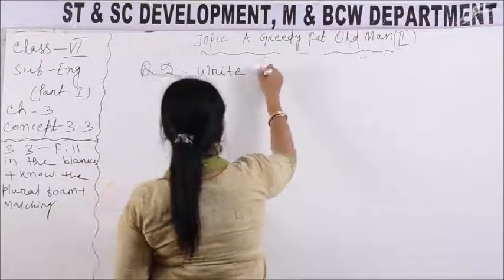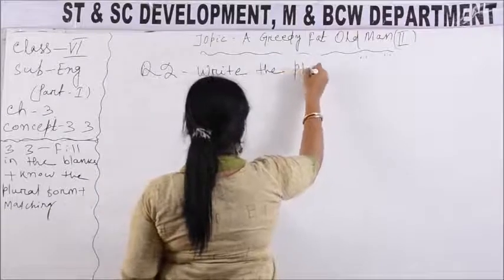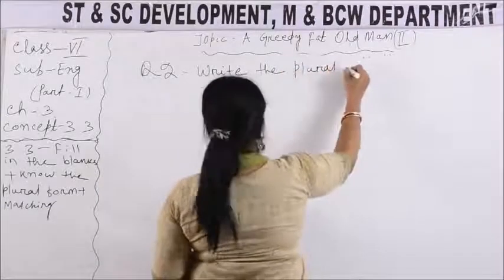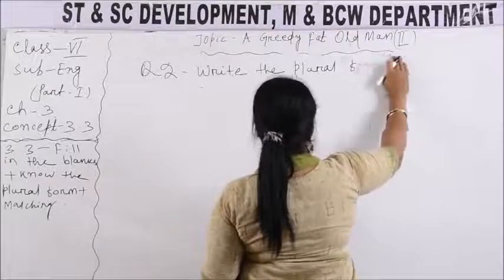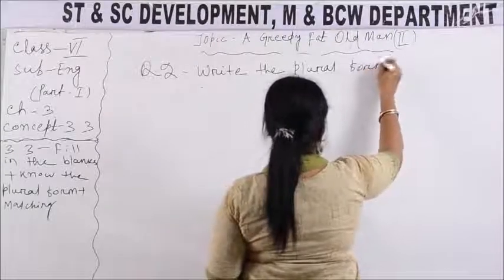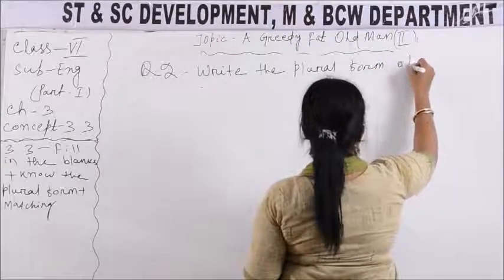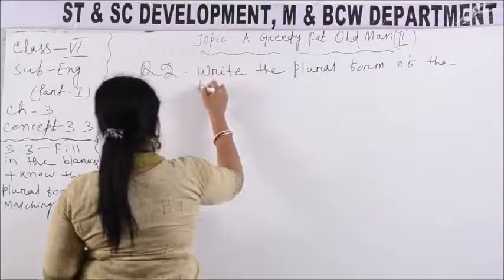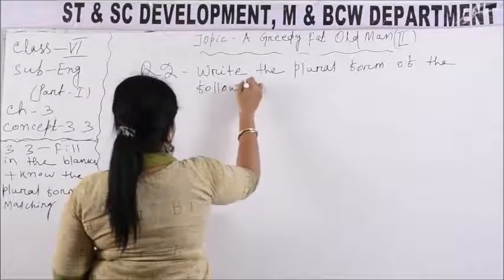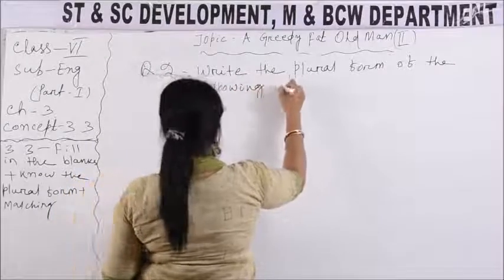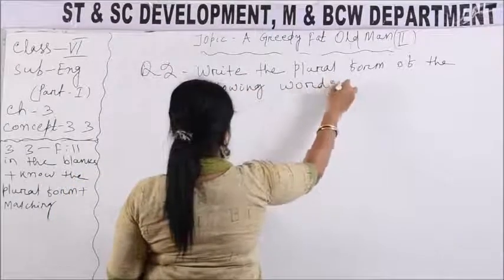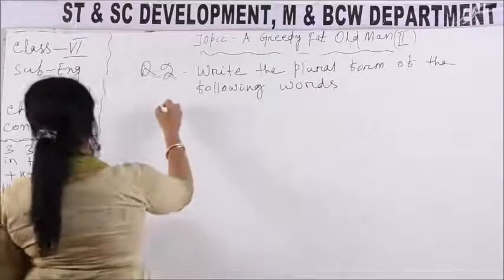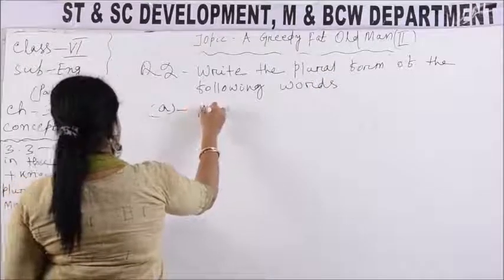Write the plural of the following words. In A, man.